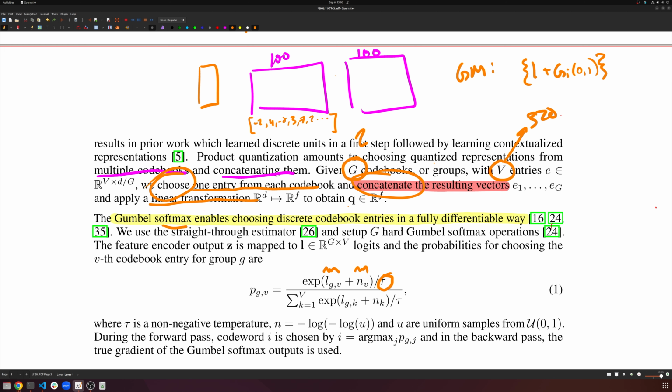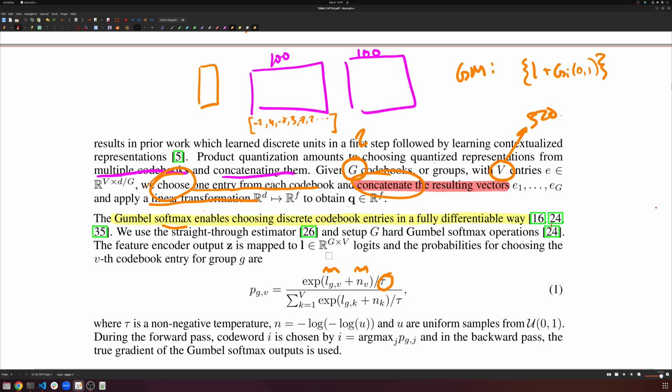This is helpful in a couple different ways because, first of all, at the beginning of training, our model doesn't know anything about these codes. These codes have no gradient information. There's nothing there. And so if our model is being a little bit more random in what code it's selecting due to the higher temperature, that's probably a good thing, right? It'll allow it to explore the codebook a bit more. But as the model gets better and better, you want it to actually commit to a code rather than just randomly selecting. It should select something that's good rather than being random. And so as tau gets smaller and smaller, the model's forced to commit more and more. So that's the main idea.